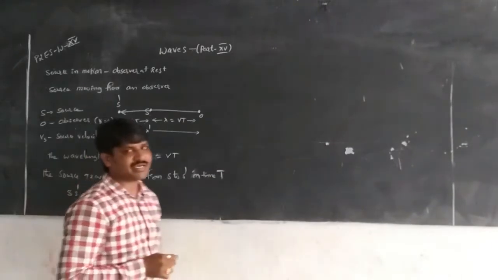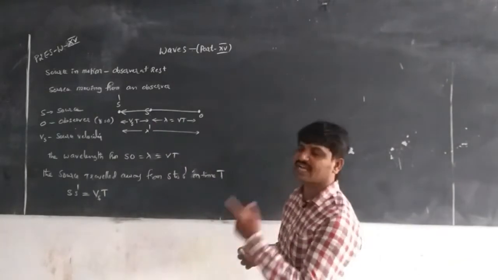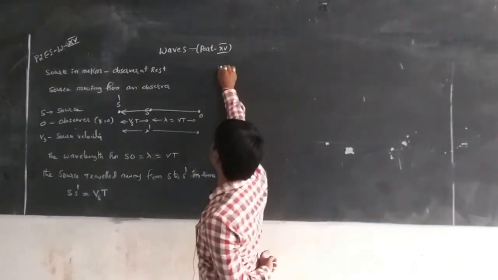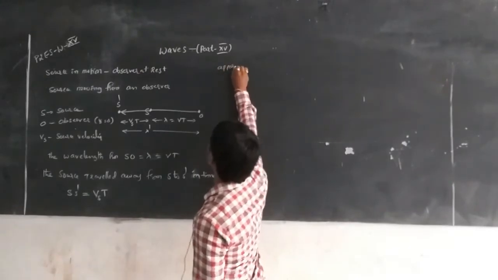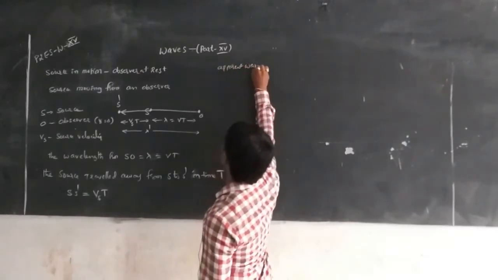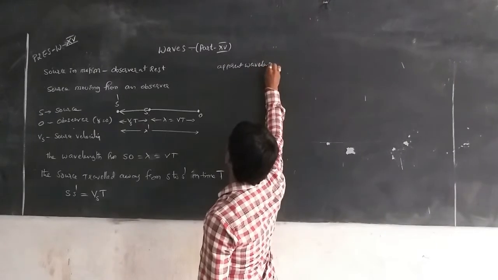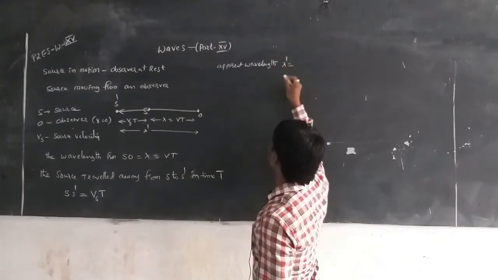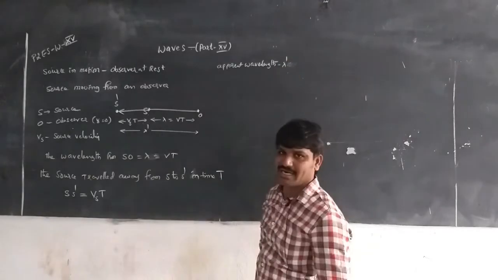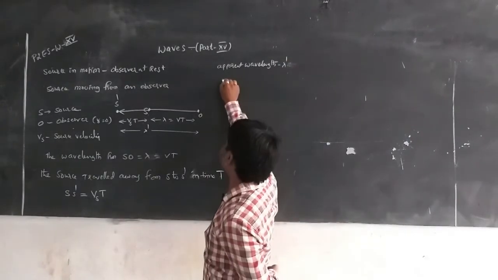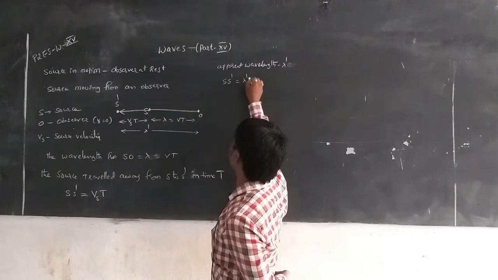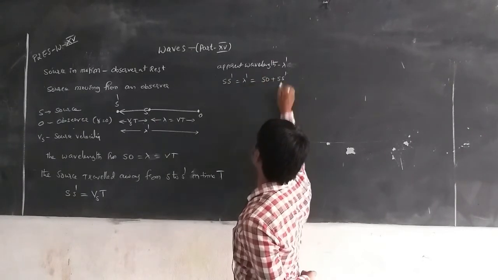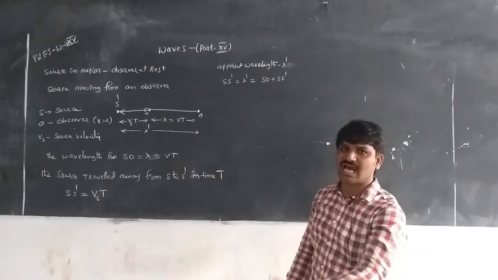From that we can write that when the source is moving away from an observer, we can find the apparent wavelength. The apparent wavelength lambda dash is equal to SO plus S S dash.